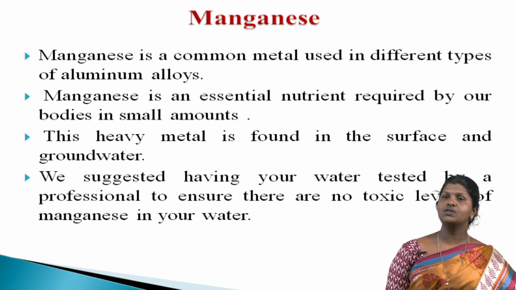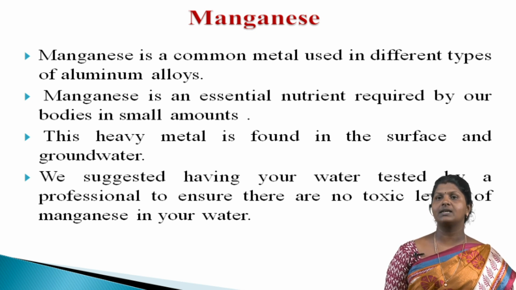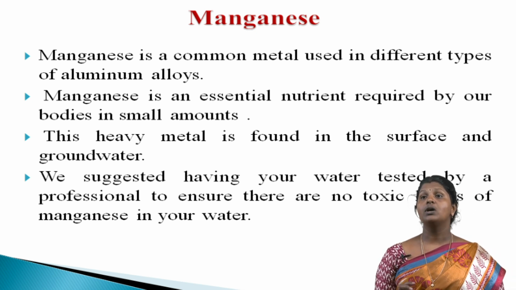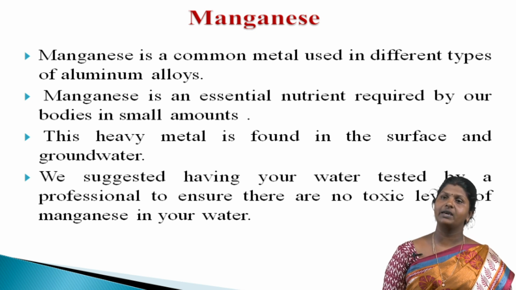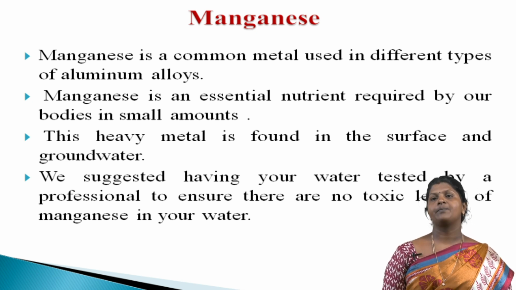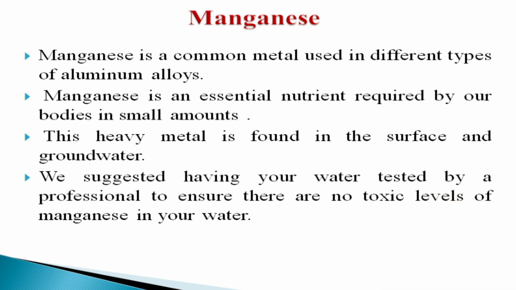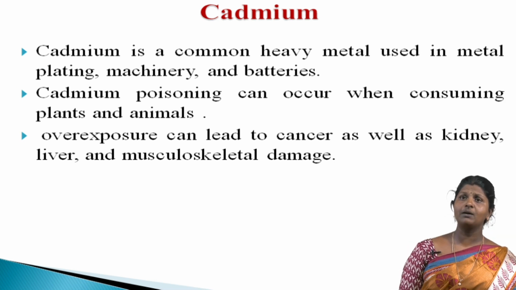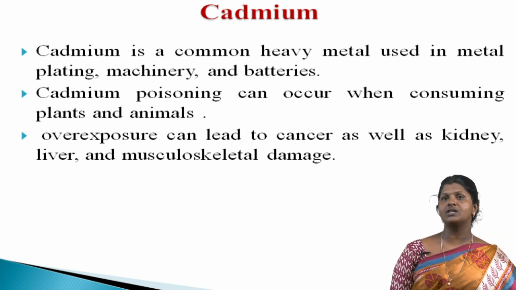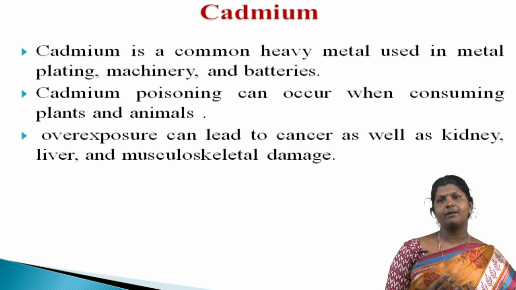The heavy metal is found in surface water, which is how it can make its way into your water supply. We suggest having your water tested by a professional to ensure there are no toxic levels of manganese in your water. Then cadmium is a common heavy metal used in metal plating, machinery and batteries.